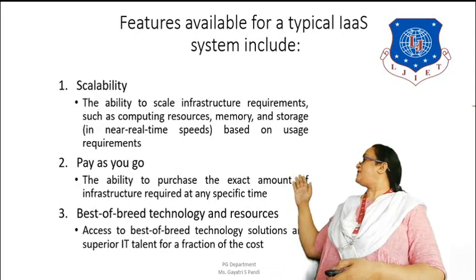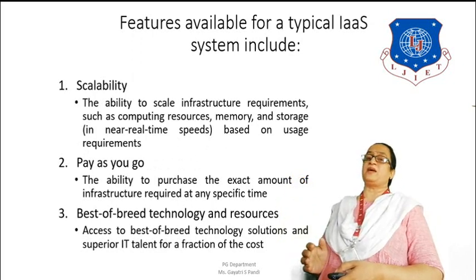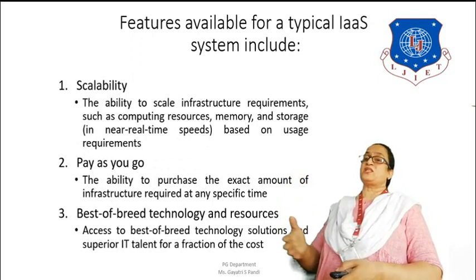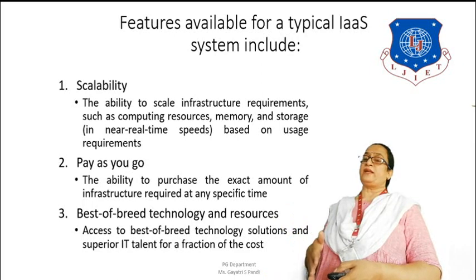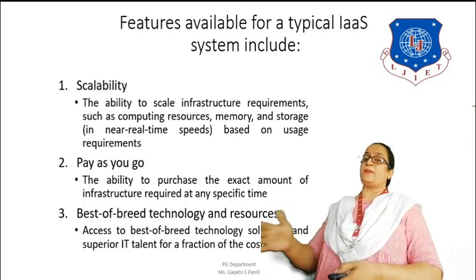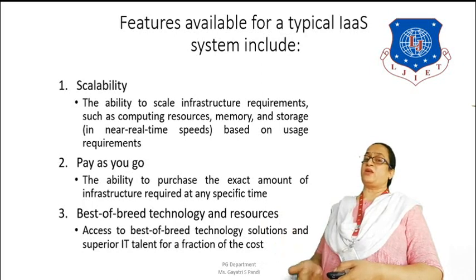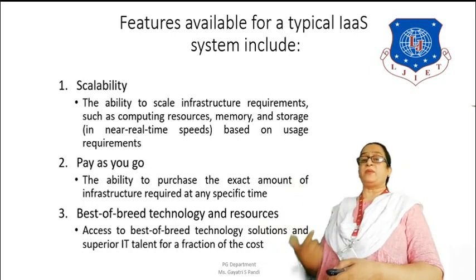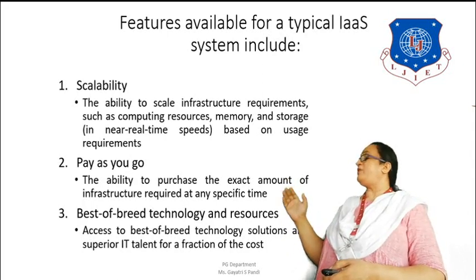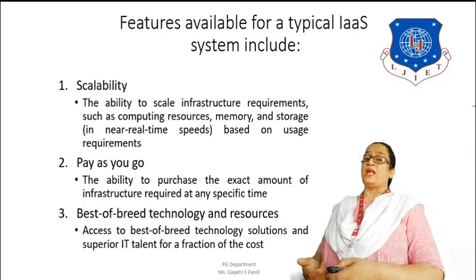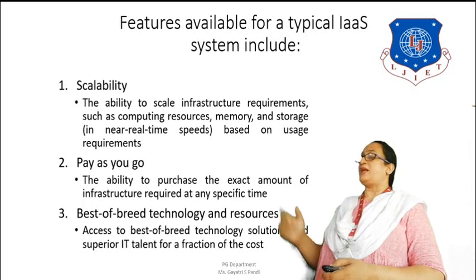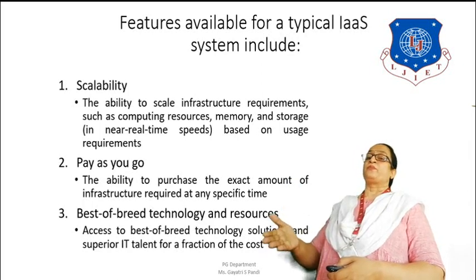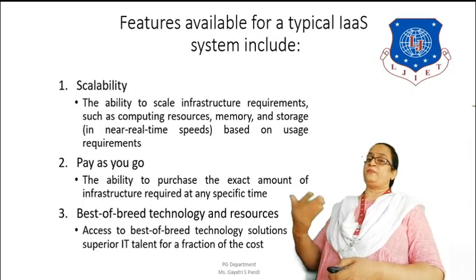Then the features that are basically available for a typical IaaS system are, first, scalability. As I said, as your system scales, the resources are provided. Scaling would be when the traffic increases. So it is the ability to scale infrastructure requirements, specifically the compute resources, the memory and the storage, in near real time, based on the usage requirement. As I said, if your application needs more resources, the scaling is done.